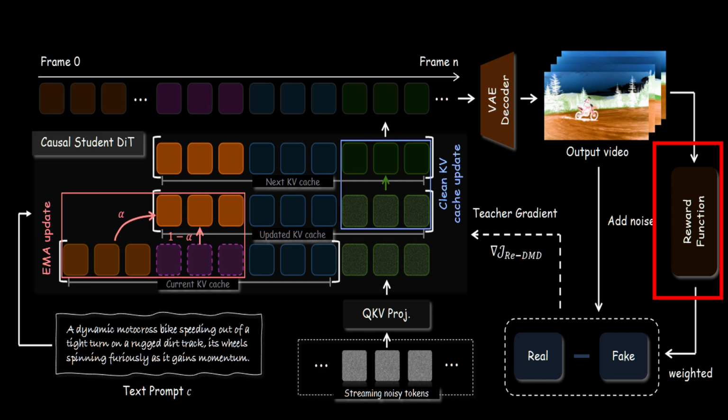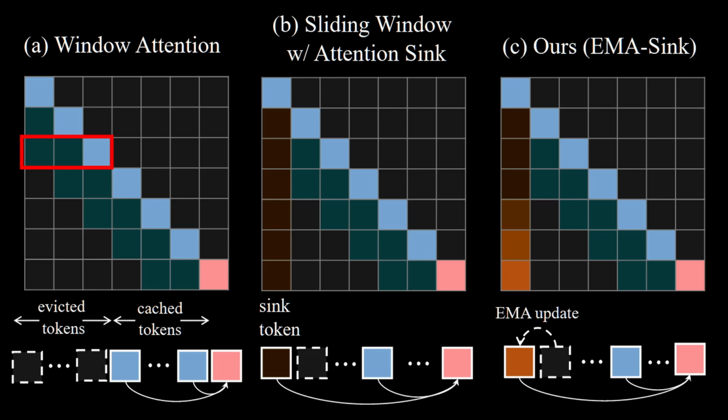Let's look further into the attention mechanism. Previously, for a diffusion transformer to generate video, the context length was fixed. To generate a longer video with unlimited frames, we rely on a sliding window. First, in standard window attention, the model only keeps the history within a fixed window size and discards the rest.